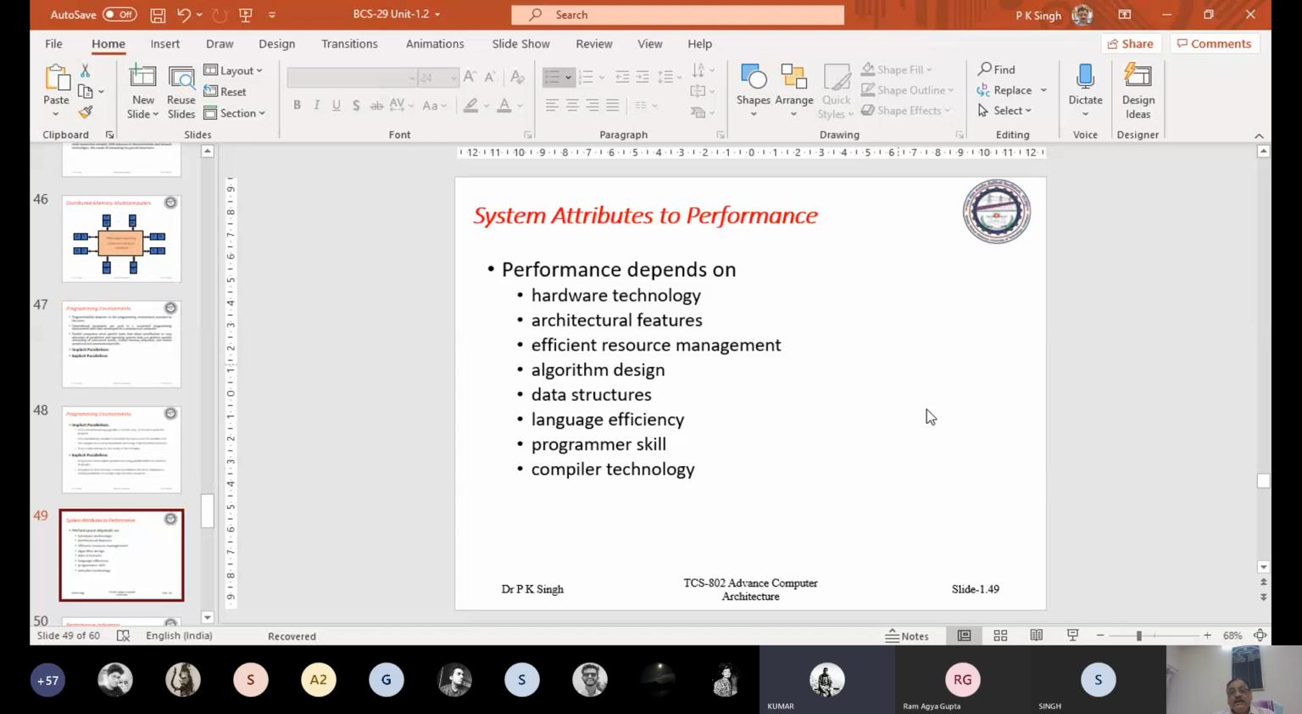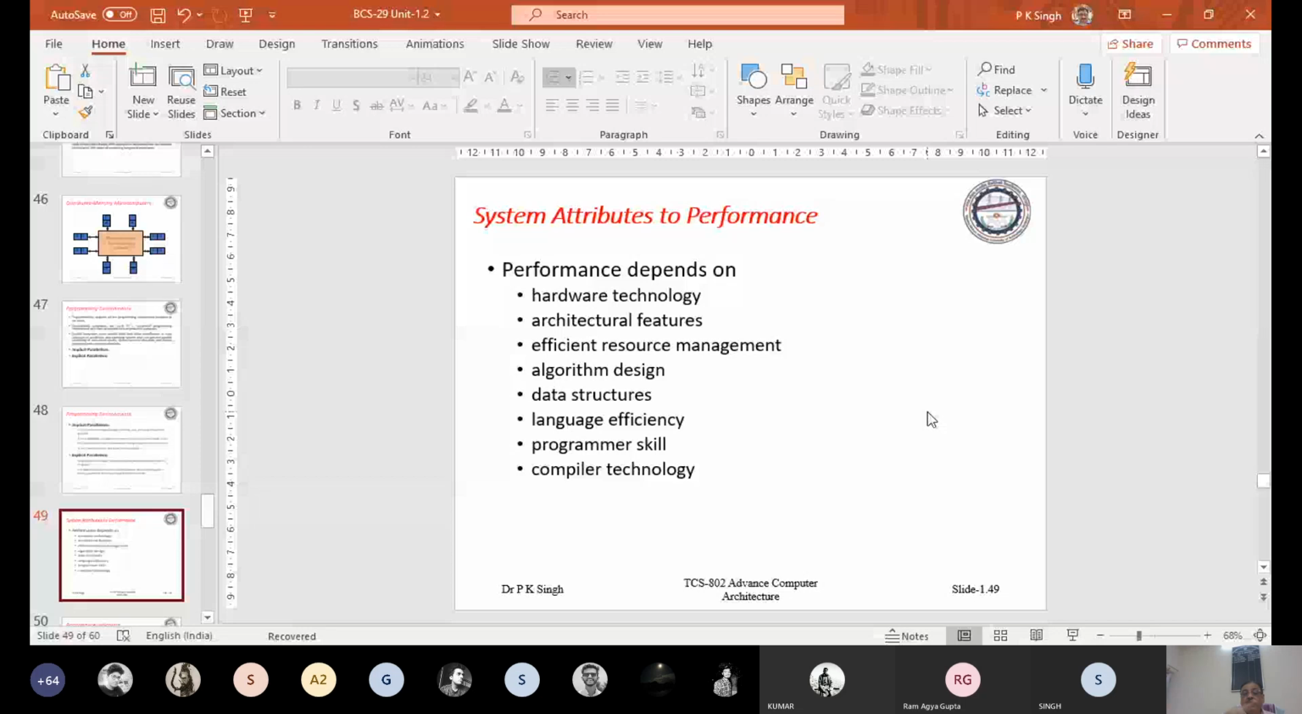Now see what are the various attributes on which the performance of the system depends. Hardware technology: you have seen, if you have more resources, you can do more parallel execution. We have already discussed the architecture of the Intel processor. In that, on a single core, you can perform 5 operations simultaneously. It is only due to the hardware technology. Okay.